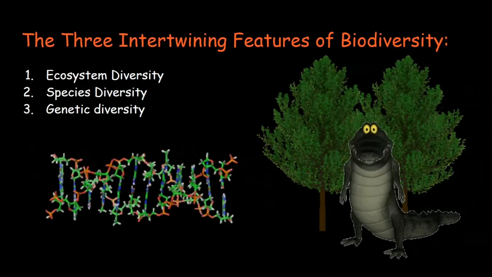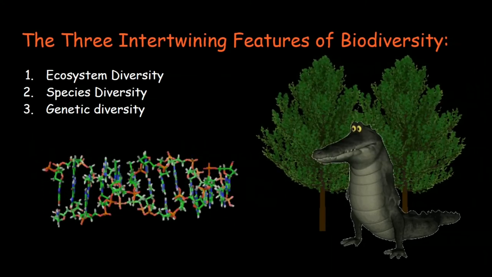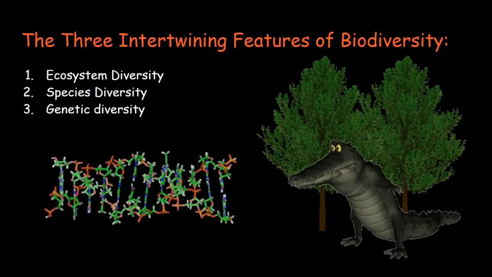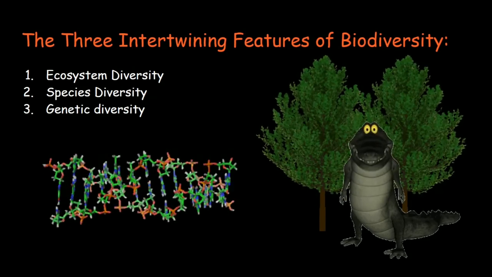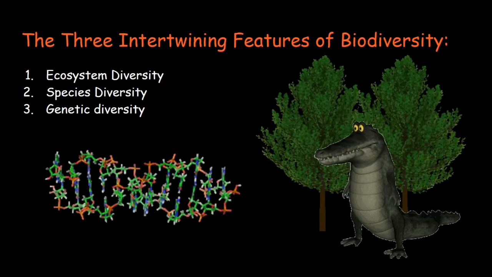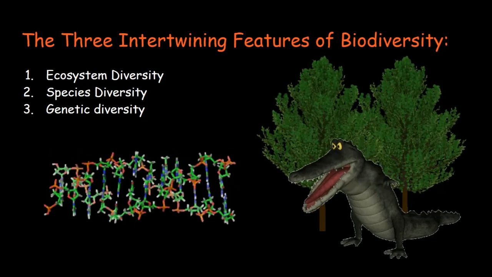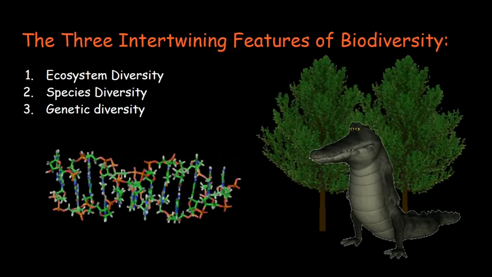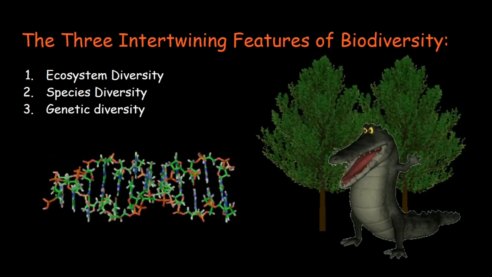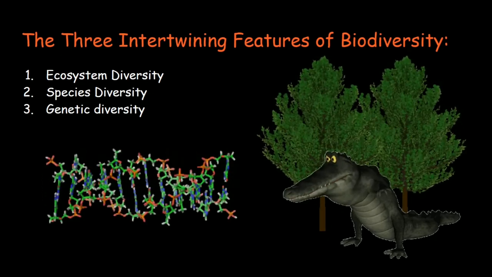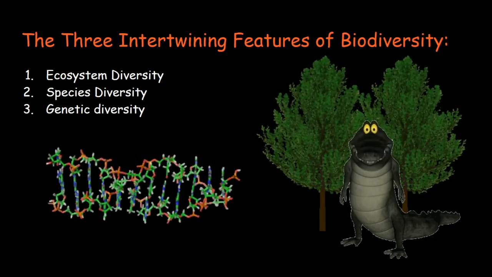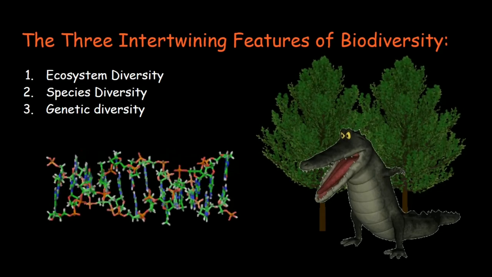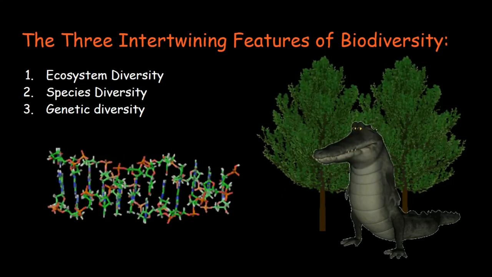There are three intertwining features of biodiversity: ecosystem diversity, species diversity, and genetic diversity. Ecosystem diversity is the different ecosystems in a biome. For example, a tree in the rainforest eventually drops its fruits for the herbivores to eat. The leftover fruit is eaten by the insects. Species diversity can be seen in the fruit or insect scenario. Since there is biodiversity, the leftover fruit is eaten.